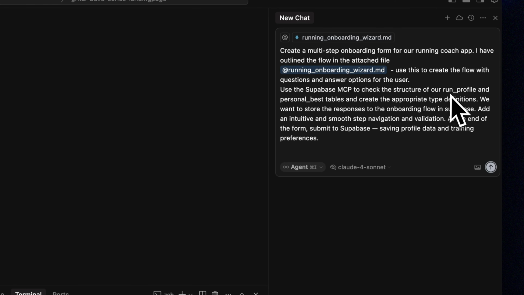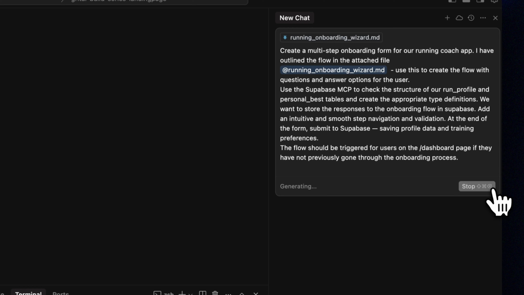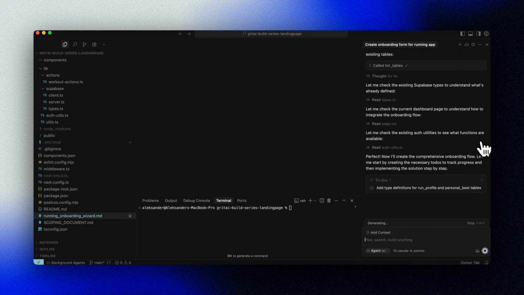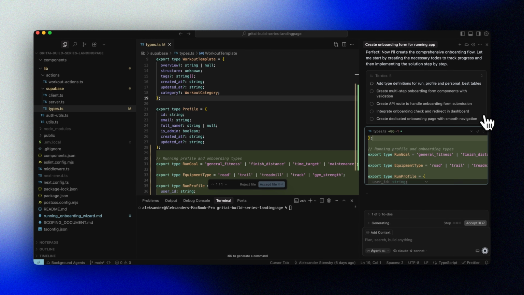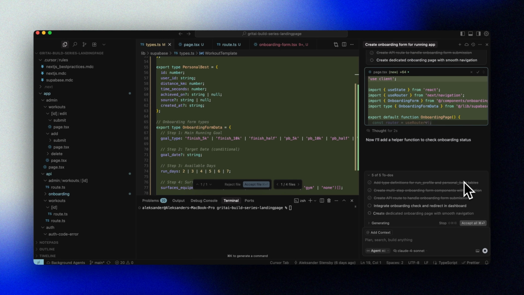Use the Supabase MCP to check the structure of our run profile and personal best tables and create the appropriate type definitions. We'll tag our MD file and we'll ask Cursor to use the Supabase MCP to check our table definitions and create the type definitions for our two tables, run profile and personal best. We'll also add that the flow should be triggered for users on the /dashboard page if they have not previously gone through the onboarding process. Cursor will plan the steps and get to work. We can monitor the process and view the remaining steps in the to-do list.